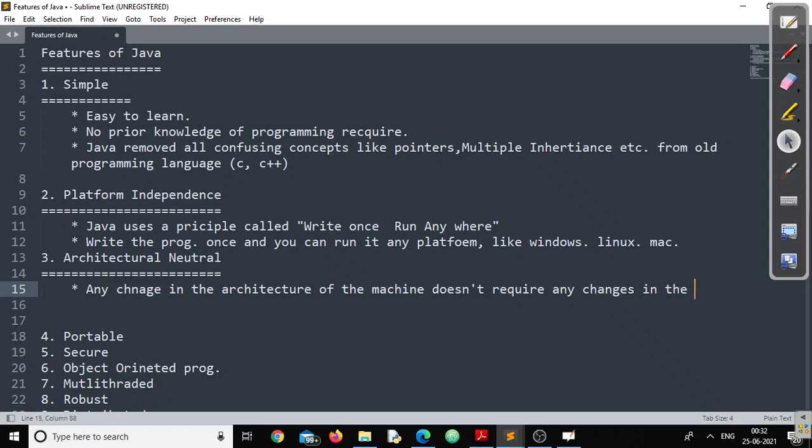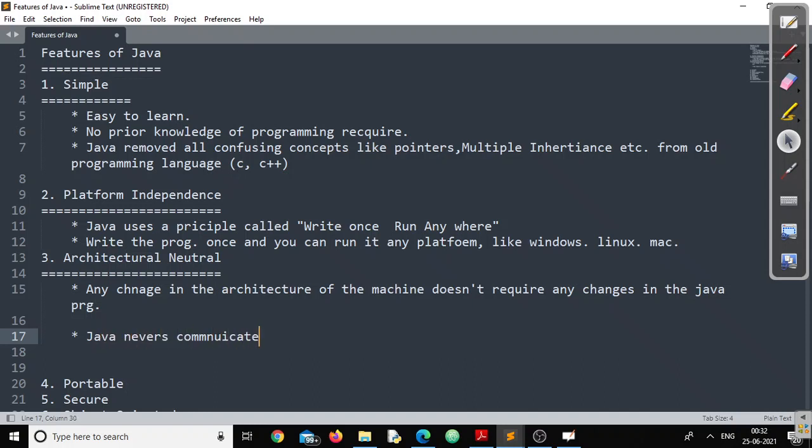We can also add one more point here: Java never communicates with the machine directly. So it doesn't matter whether you are upgrading your system or downgrading your system, right?